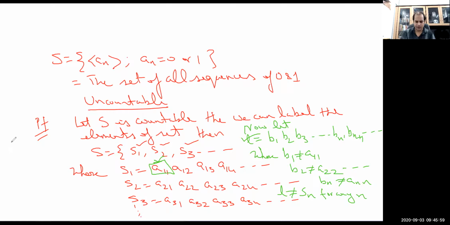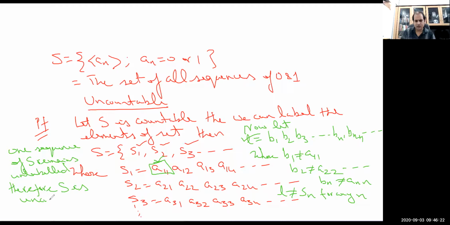So L is one sequence of S. Therefore, I can say that one sequence of S remains unlabeled, therefore S is uncountable.